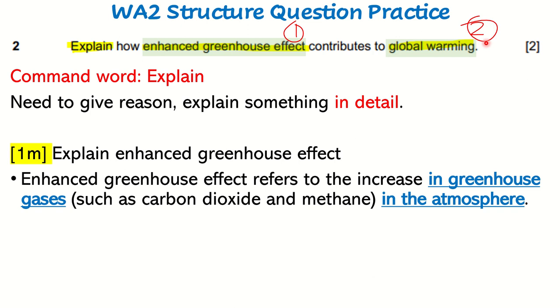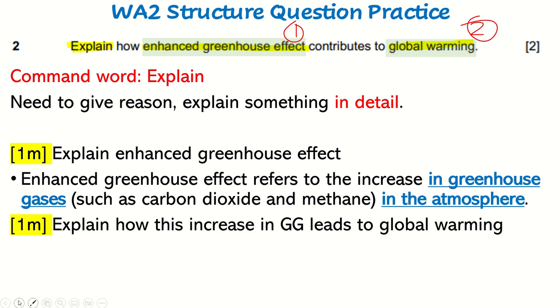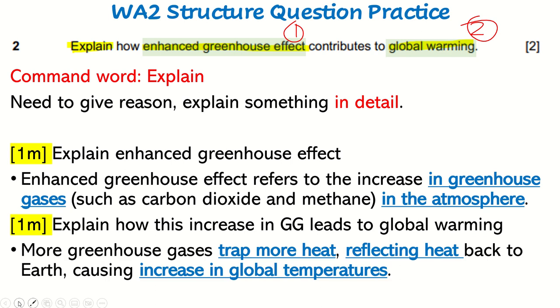Then after that, the second mark is, how does this lead to global warming? Explain how this increase in greenhouse gases leads to global warming. And you might say something like, oh, more greenhouse gases can trap more heat. Just saying it's trapping more heat is not enough, because greenhouse effect is about reflecting this heat back to the earth, right? So trapping more heat, reflecting it back to the earth, leading to an increase in global temperatures.